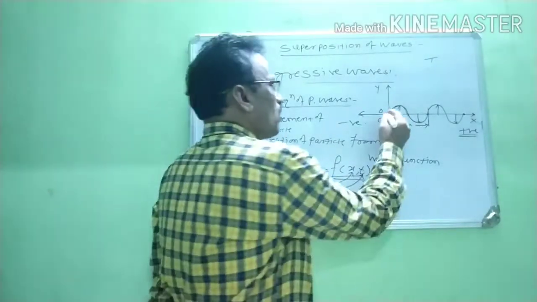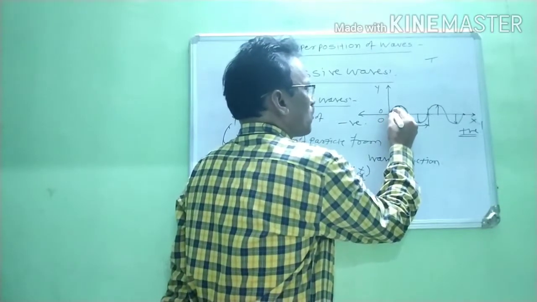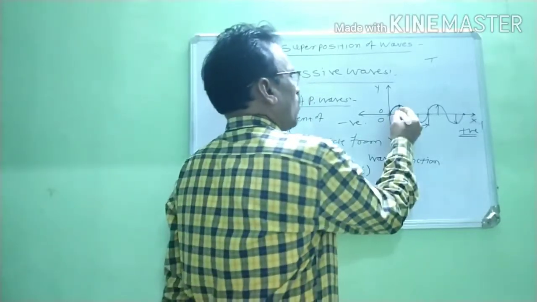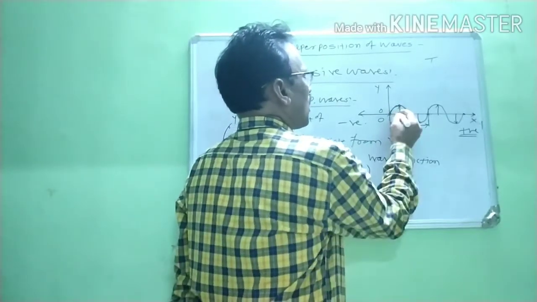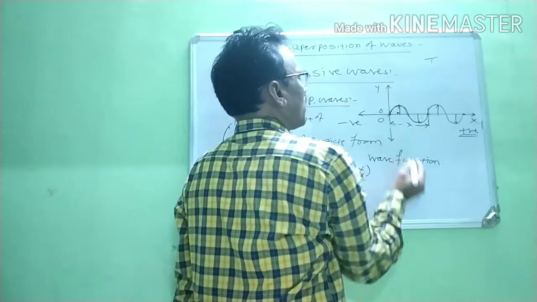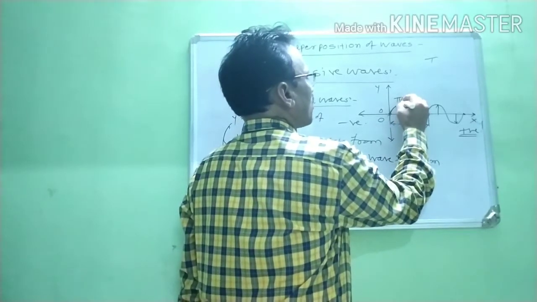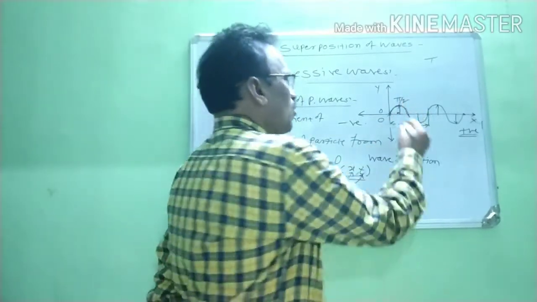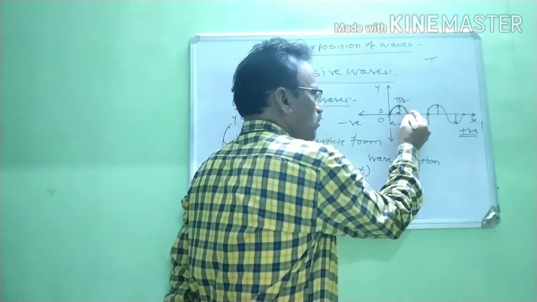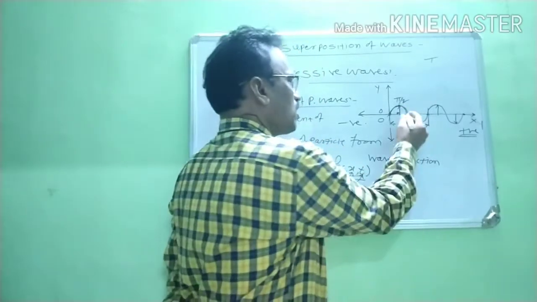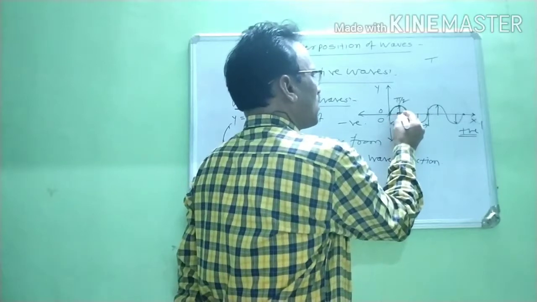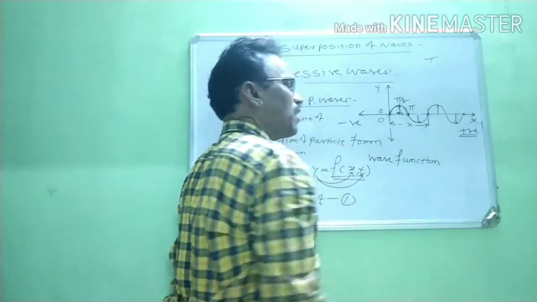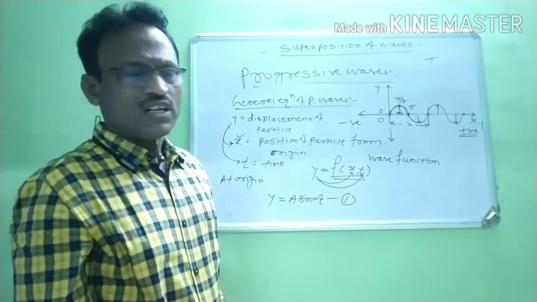Now this particle vibrates, and when it reaches this point, we draw a perpendicular, and this phase angle is 90 degrees. Therefore, at that point the phase difference is pi by 2. Now again this particle vibrates and reaches this point. At that time the phase angle is 90 plus 90, which is 180, and 180 degrees is pi radians. The phase difference is pi radians.